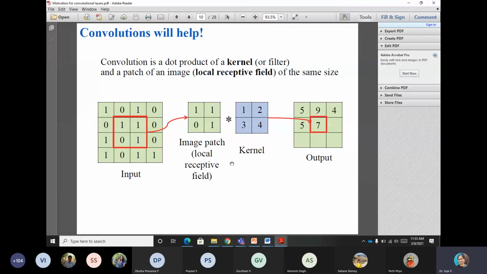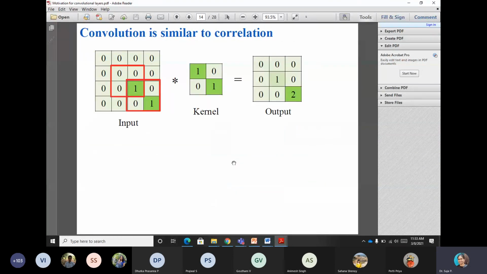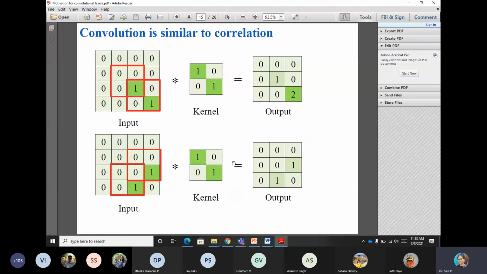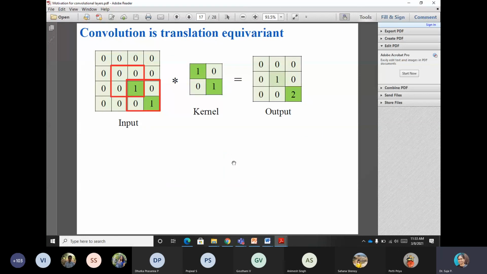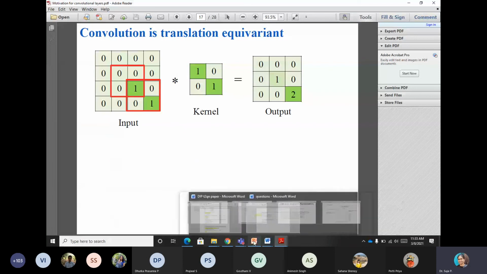So coming back to the earlier place where we have stopped, this is the concept. This is what happens in an edge reduction, sharpening or blurring, and convolution is similar to correlation. And what is meant by translation equivariant? This I want to explain. I'll explain this and then I'll stop today's class.